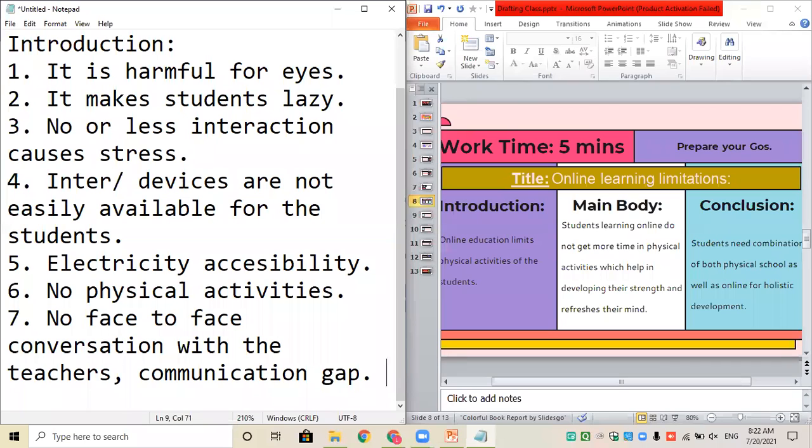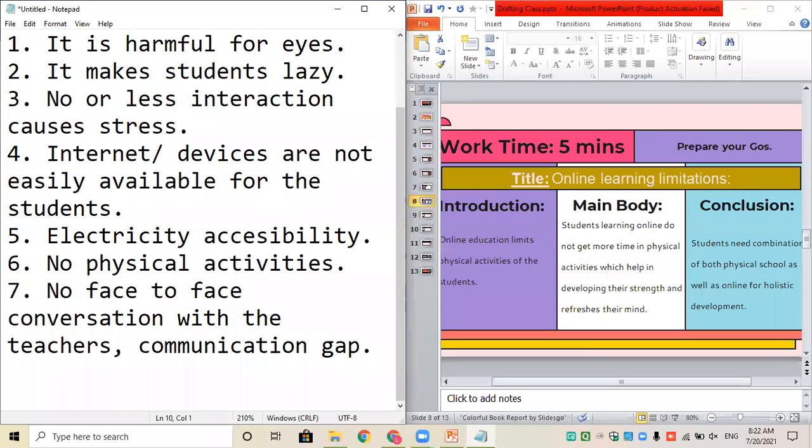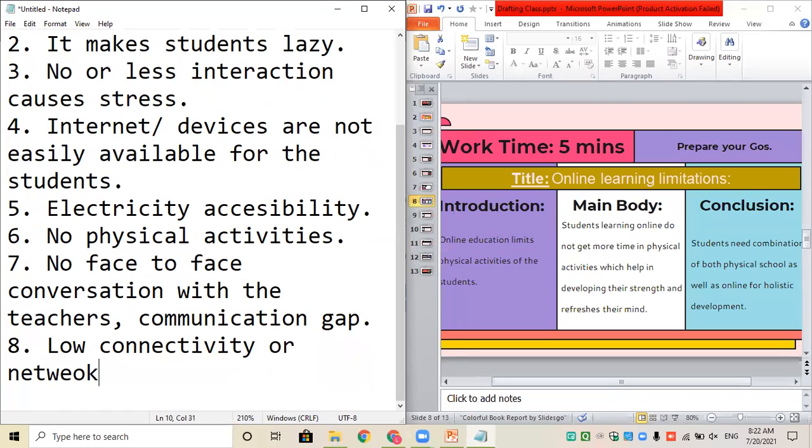So now what we're going to do is, you all have added onto certain pointers over here, that are 7 introduction points. Aman, network issue. Okay, just a moment. Network issue is another topic, or weather, low connectivity, or network. Yes, Rahul, do you wish to add something?